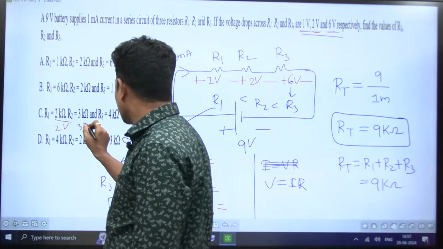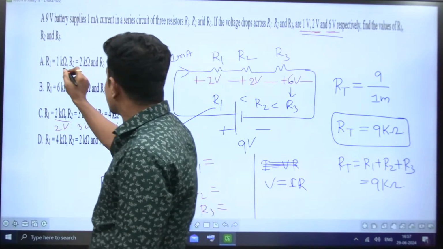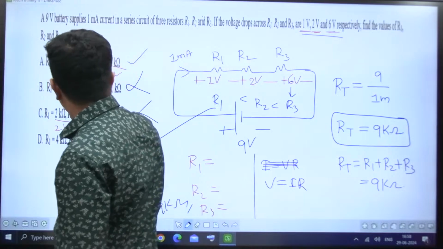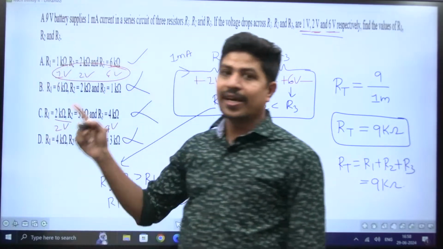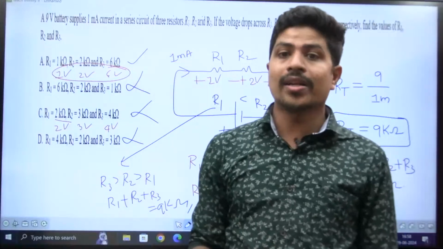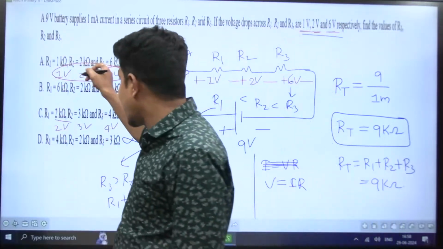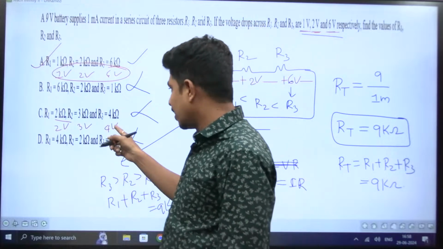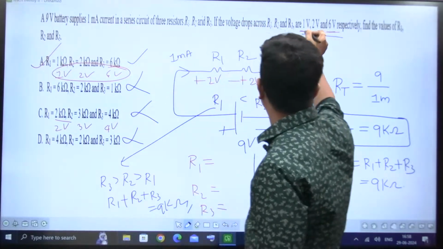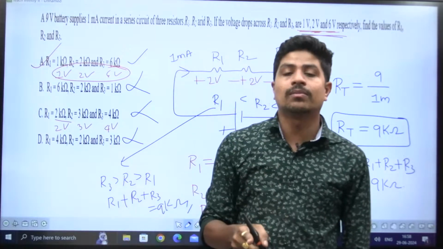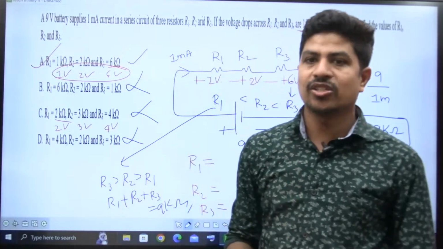This is going to be 3 volt. This is going to be 4 volt. This is going to be 1 volt, this is going to be 2 volt, this is going to be 6 volt. So the voltages, the current, and the relationship between the resistances and the total resistance all are matching in option A. So option A is perfectly correct. Option C is not correct. Due to my overlook, I didn't see this 1 volt, 2 volt, 6 volt, and I didn't compare here. Voltage also should match, right? Option A.